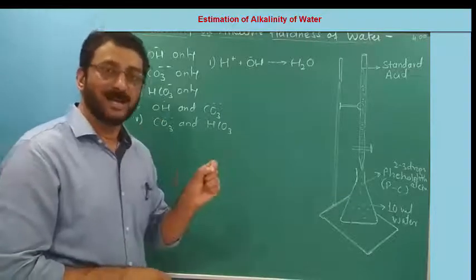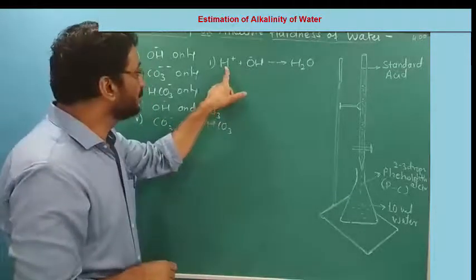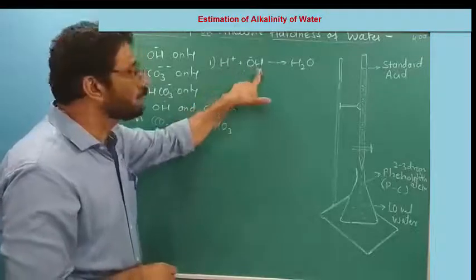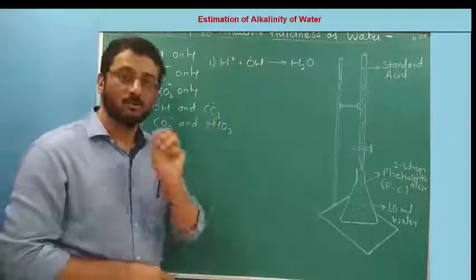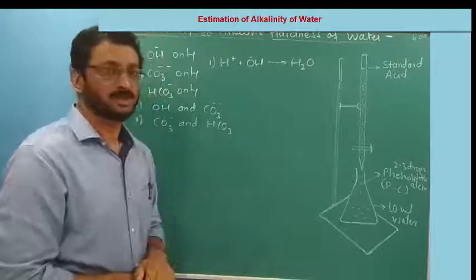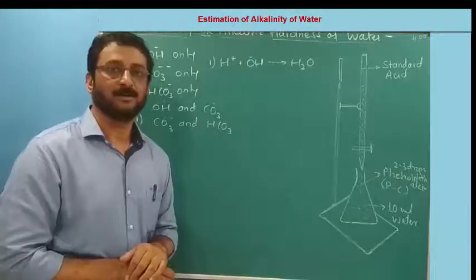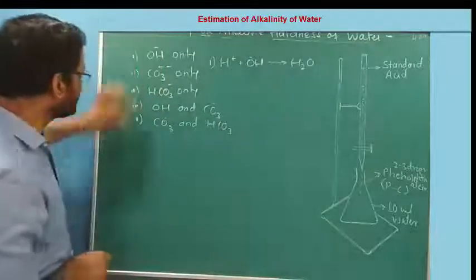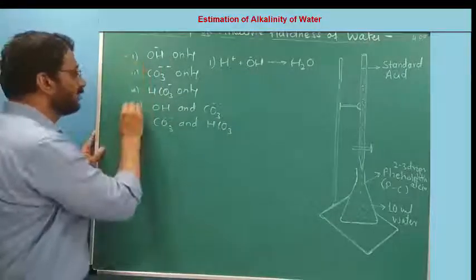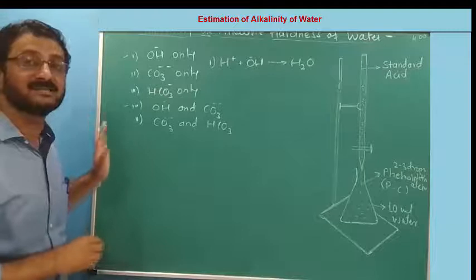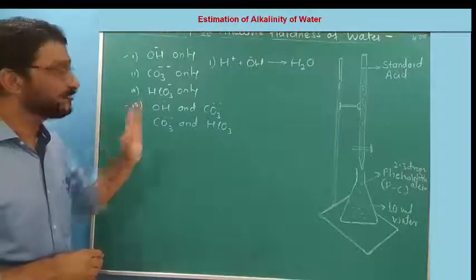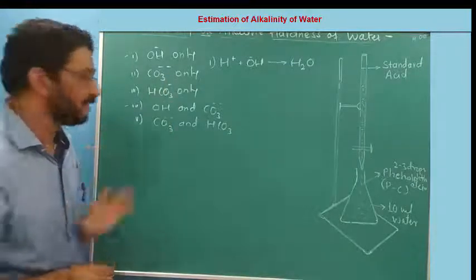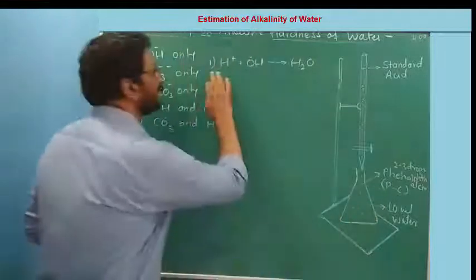The initial volume of acid will be used to neutralize OH provided OH is present. So don't assume that OH is always there. Out of these 5 cases, OH is here and OH is here. In the rest of the 3 cases, OH is not there. Anyway, if OH is there, it gets neutralized.